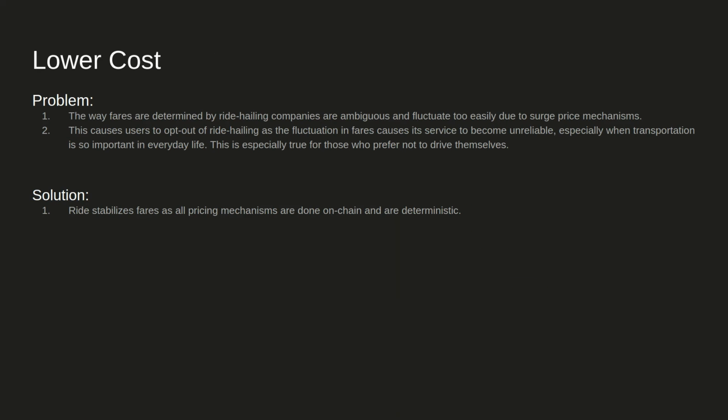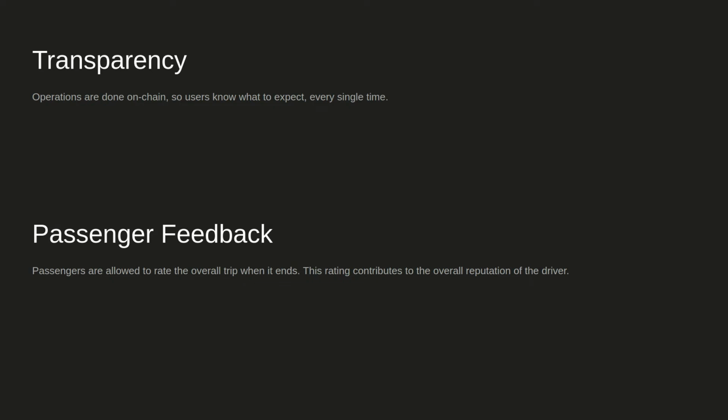The second is lower cost. So the problem is the way fares are determined by centralized ride-hailing companies are too ambiguous and fluctuate too easily. For example, due to surge price mechanism. So the solution is Ride stabilizes fares as all pricing mechanisms are done on chain and are deterministic, with no price surge mechanism. The third is Ride provides transparency as all operations are done on chain.